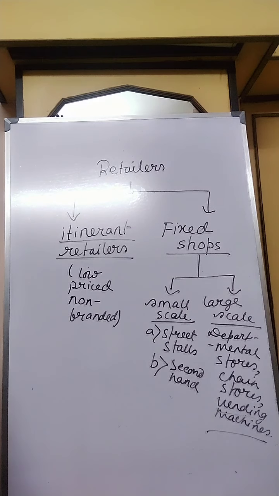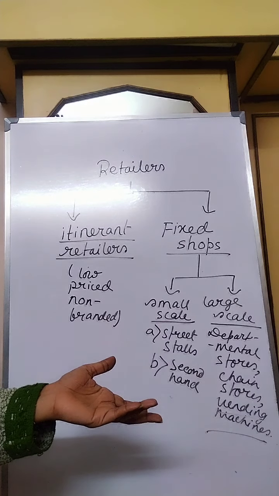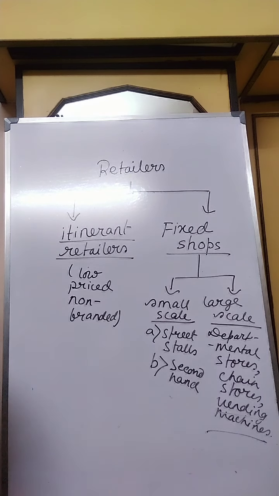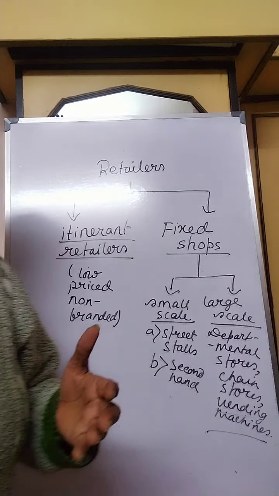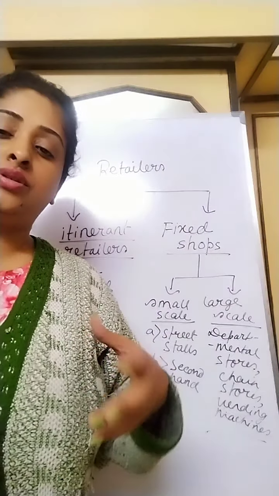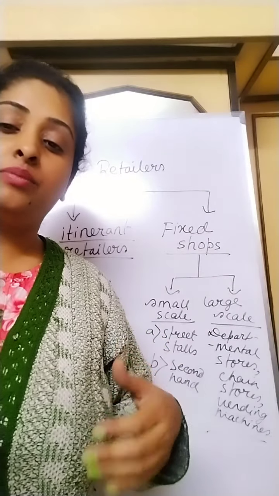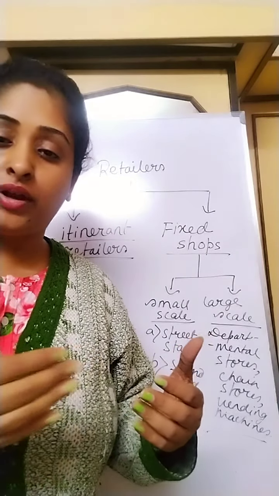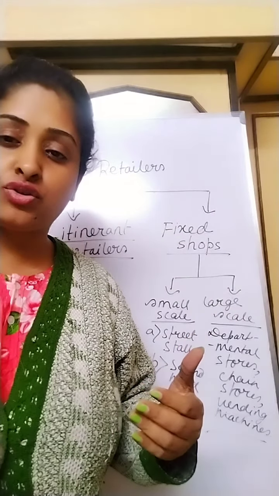Then some street traders display their goods on the pavement in busy street corners. They set up a shop temporarily, mainly in these areas. Or you can see, in front of the cinema hall, in front of any school or college, some peddlers moving from door to door, or moving in front of a school.